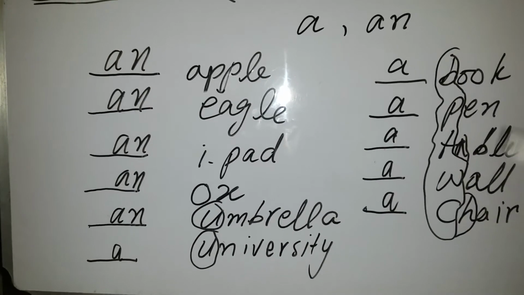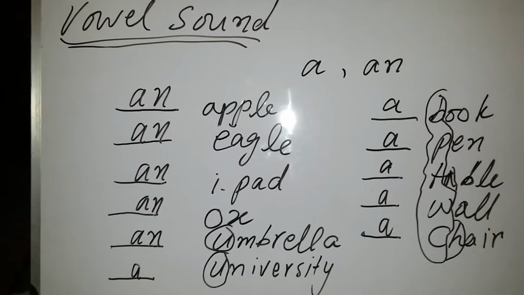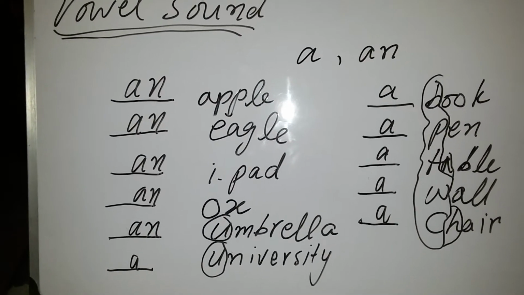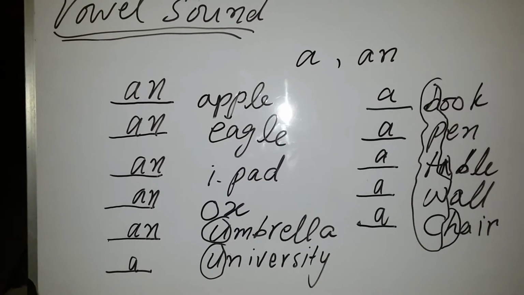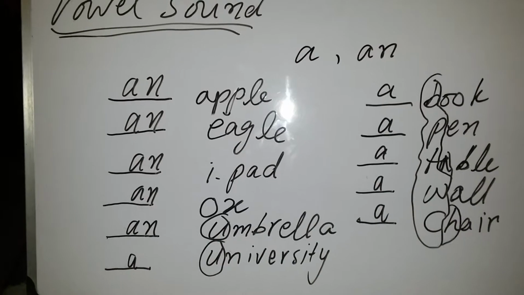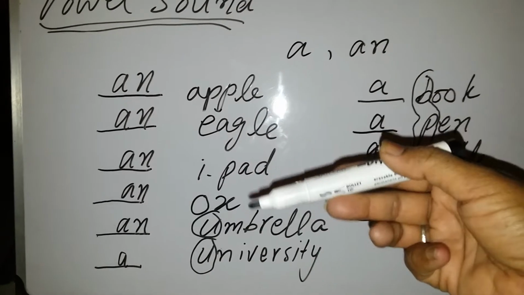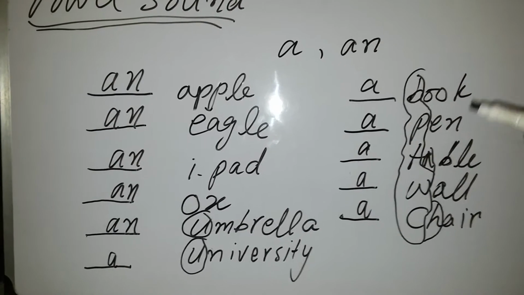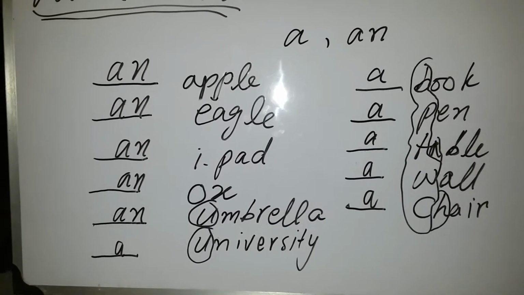So it is the rule that when you are asked to put article a or an before any noun, you will see if the words are giving you the sounds of vowels, that is a, e, i, o, u, you will put an before them, and if the nouns give you the sound of consonant, you will put a before them.